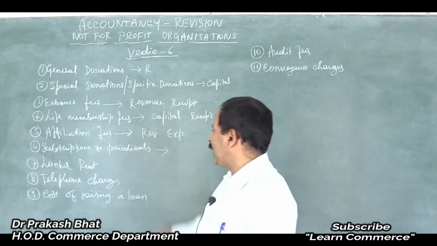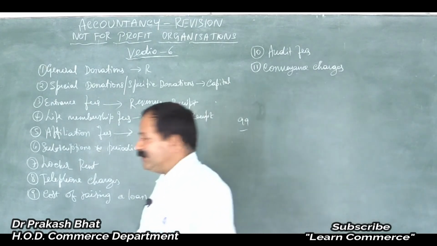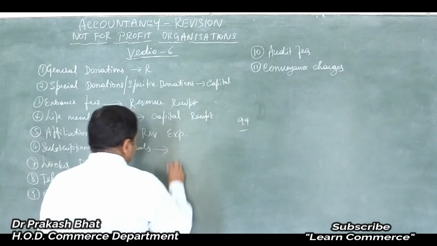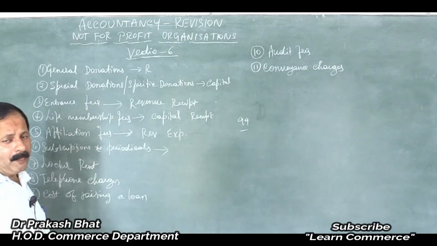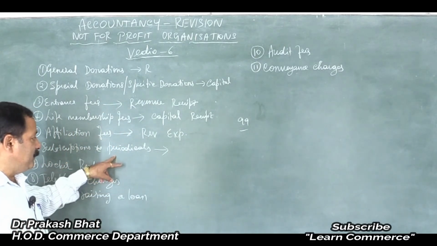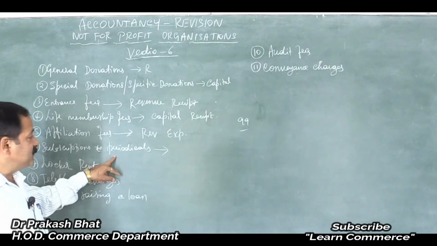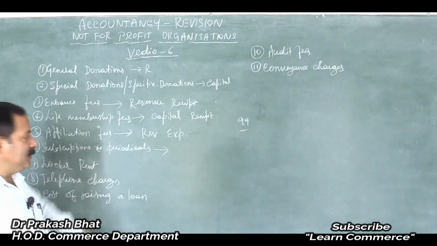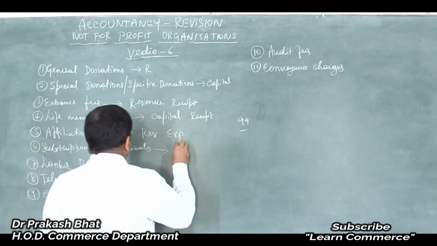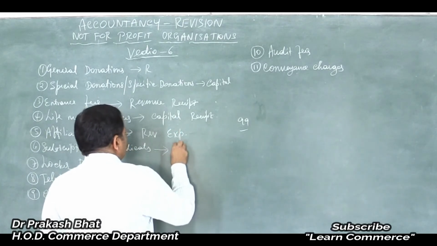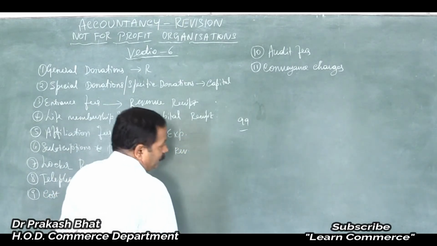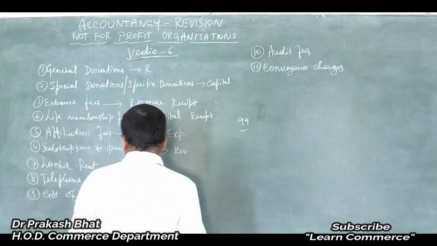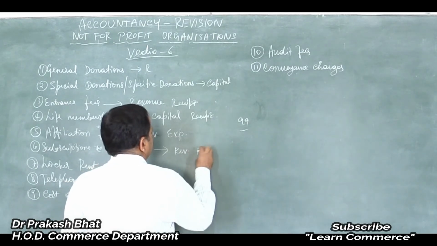Subscriptions to periodicals and journals. I think I already explained this in my previous video, right? Subscriptions to periodicals is an expenditure for the not-for-profit organization. Subscription does not mean that it comes from the members. No, it is the subscription we have paid to get the newspapers or periodicals. So it is an expenditure in this case, not income, not receipt. It is revenue, because we have to subscribe every month, otherwise we will not get the newspapers and periodicals. So here it is revenue expenditure.